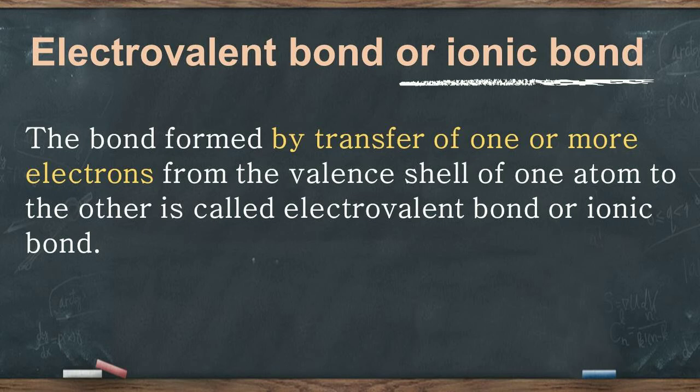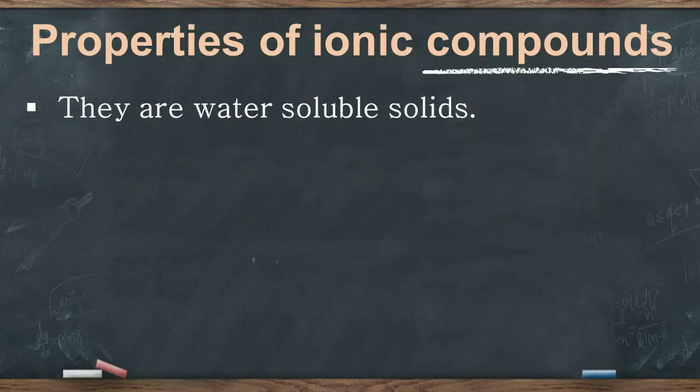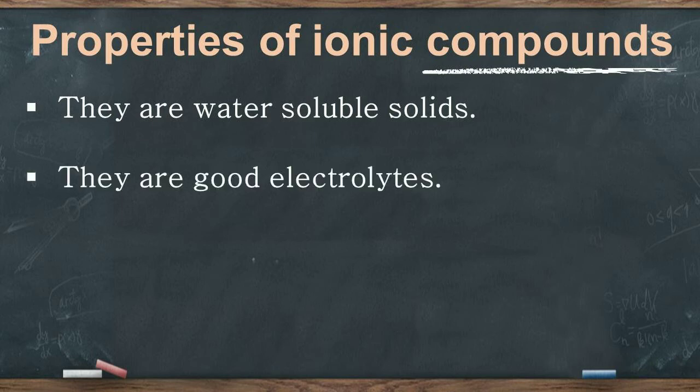Let's see some of the properties of ionic compounds. Ionic compounds are water-soluble solids. They are good electrolytes because they are polar in nature. An electrolyte is a chemical compound that conducts electricity by changing into ions in its molten form or in solution.